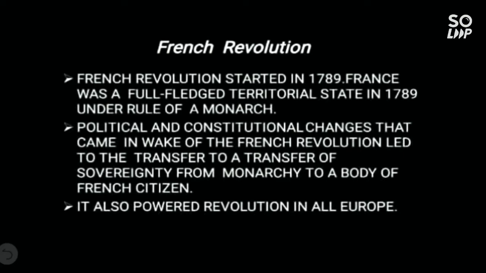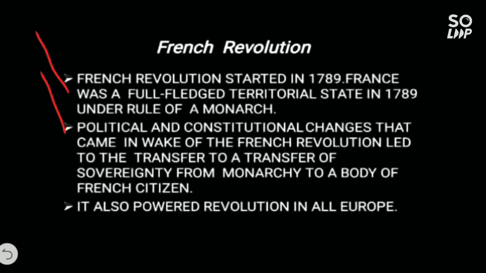If you see the first point, the French Revolution started in 1789. France was a full-fledged territorial state in 1789 under the rule of a monarch. Means at that time, France was ruled by Louis XVI. Do you remember, children? Next, the political and constitutional change that came in the wake of the French Revolution led to the transfer of sovereignty from a monarchy to a body of French citizens.